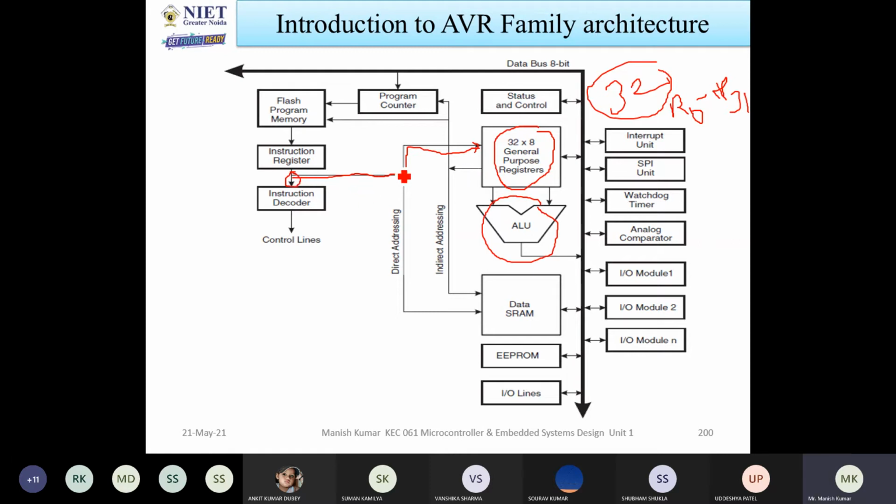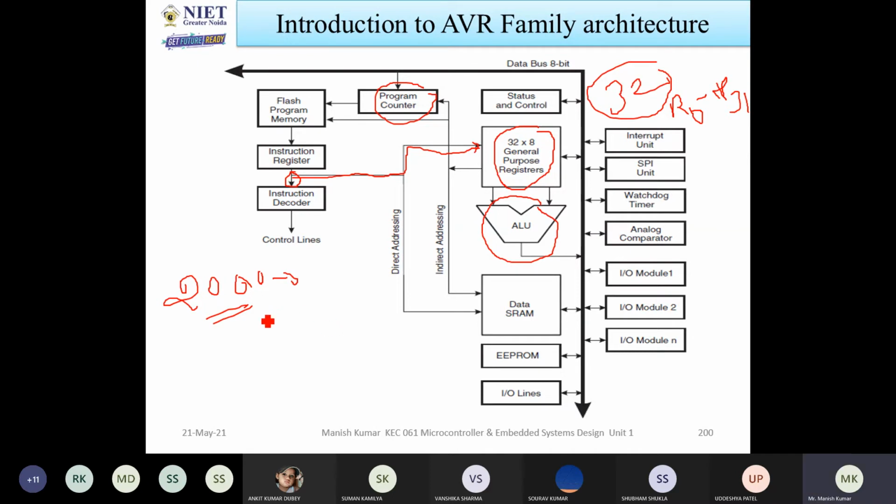Now you can see one thing that is called the program counter. The program counter is responsible for storing the address for executing the next instruction. It means that whatever address is stored in the program counter, the instruction at that address will be executed first.